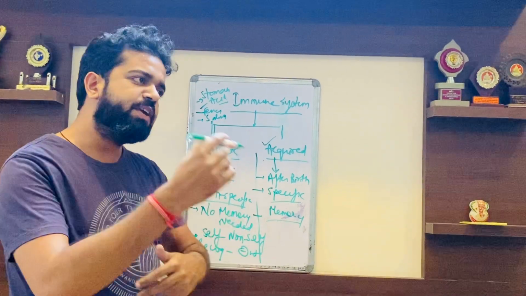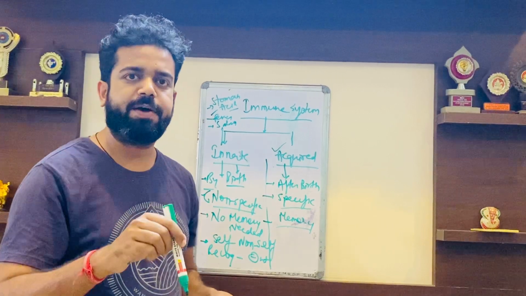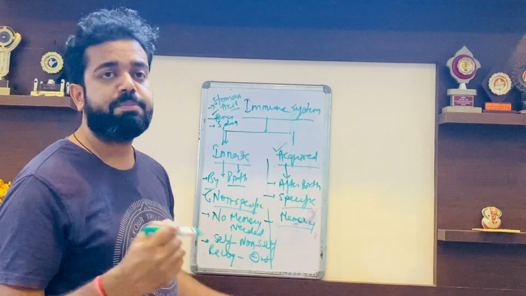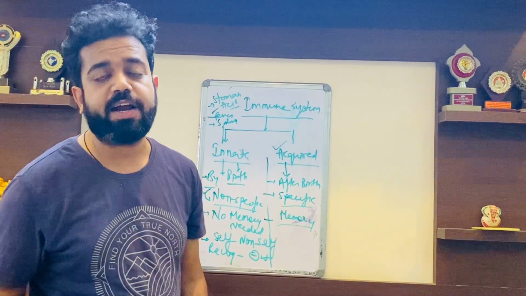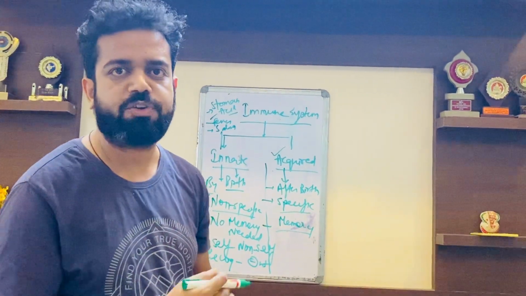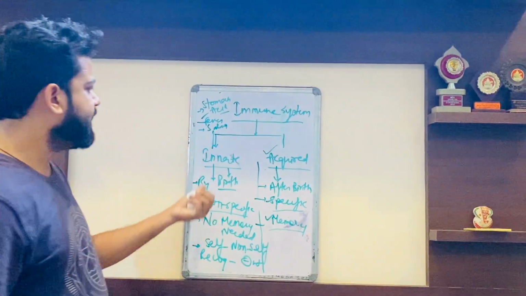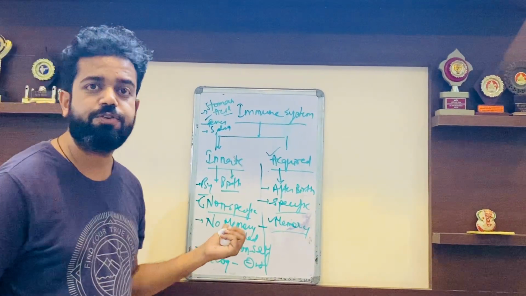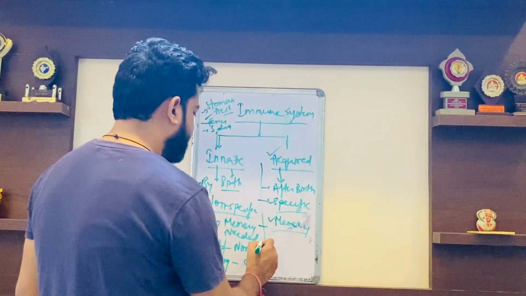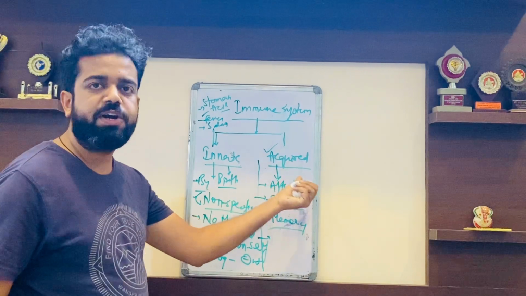It means whenever a secondary exposure to the same chickenpox pathogen happens in your body, the memory cells will get activated automatically and start the process of eliminating the pathogen from your body. So the next thing is that it has memory, because the innate immunity does not have memory, as I told you earlier.